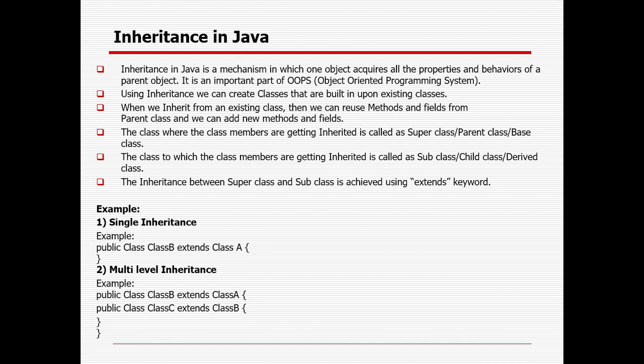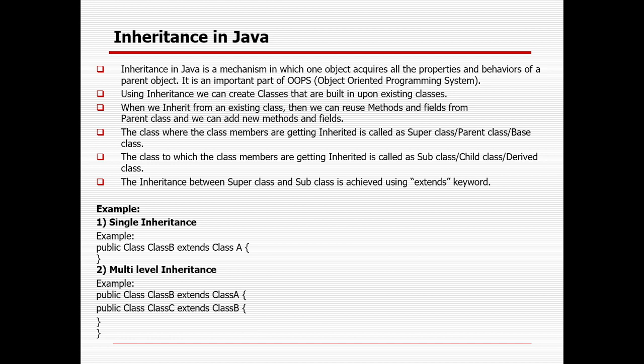I have tried to give some examples like single inheritance and multi-level inheritance. In single inheritance, I declare a class A and create another class B. If I define some important properties in class A and want to access them in class B, then with the help of the extends keyword I extend it. Multi-level inheritance is also possible. Suppose I create three classes A, B and C, where class A is inherited by class B and class B is inherited by class C. Similarly, through class C I can access class B as well as class A, just like the parent and grandparent equation.